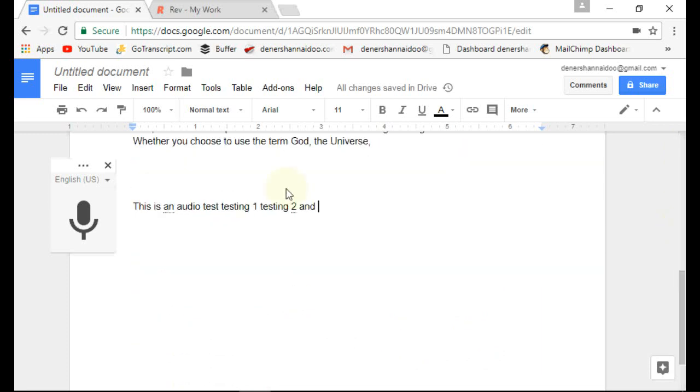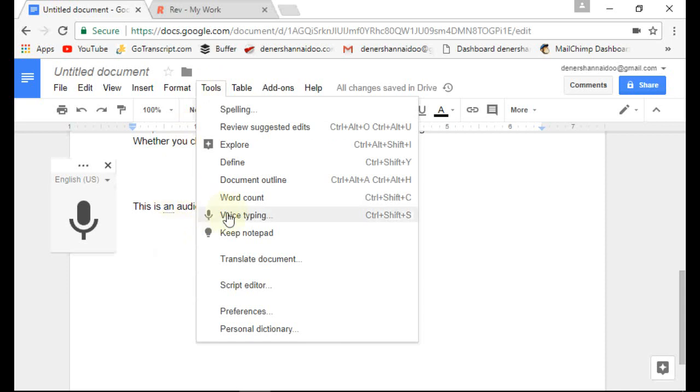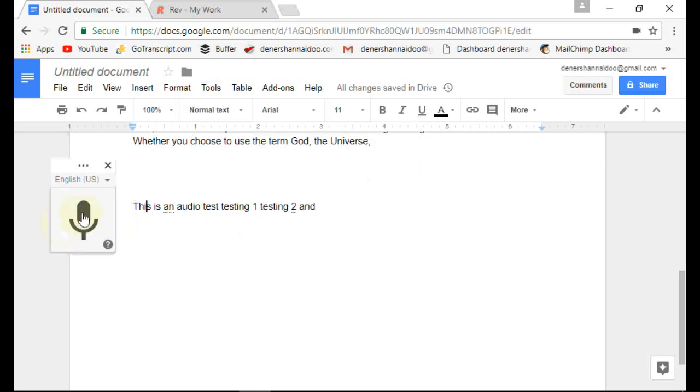I go to Google Documents. You just search Google Docs, go to Google and you do that, and then you click on this Tools button and then you choose voice typing, and this window will pop up. This window that looks like a microphone. So you just click on the microphone, and this is how it looks when you click on it.